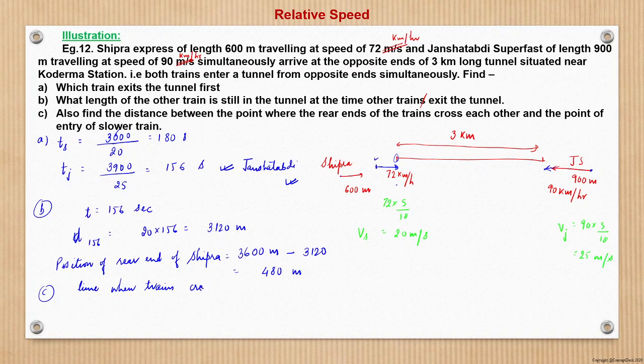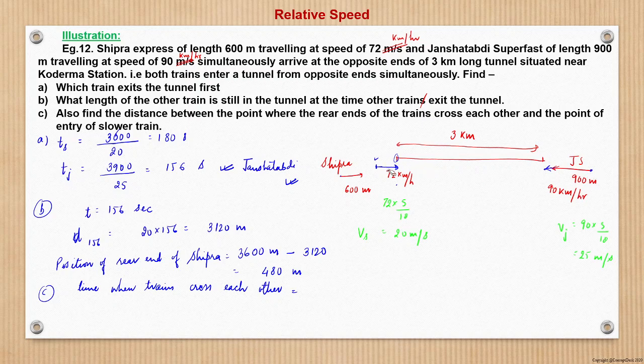What is the time when the trains cross each other? For the crossing to happen, the trains have to cover this distance of 3 kilometers first, and also their respective lengths. Then only do they cross. When will the crossing happen? When the rear end of Shipra crosses the rear end of Jansatabdi.